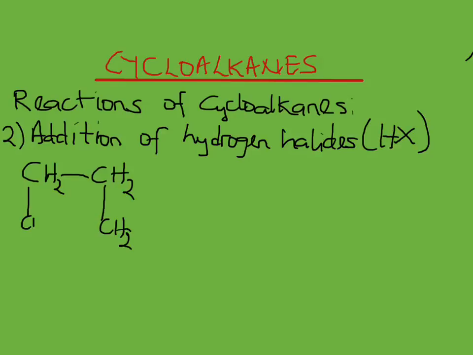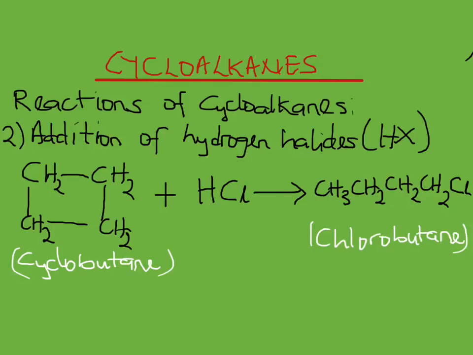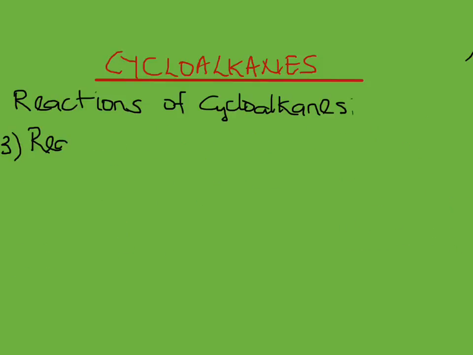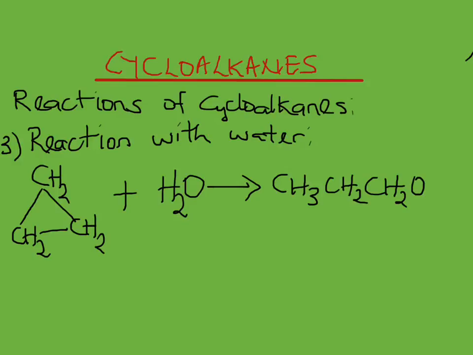You see the example there, cyclobutane reacting with hydrogen chloride is going to give us chlorobutane. The next reaction there is reaction with water to give us alcohol. For example, we have cyclopropane there reacting with water to give us propanol.